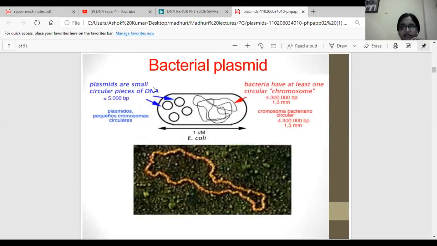Now, this is the bacteria, this is the main chromosome, and these are the plasmids. Plasmids are small circular pieces of DNA having more or less 5,000 base pairs. And here, this is the main chromosome. This is also a circular chromosome having this many base pairs, which approximates about 1.3 millimeters. Here you can see this is the main chromosome.